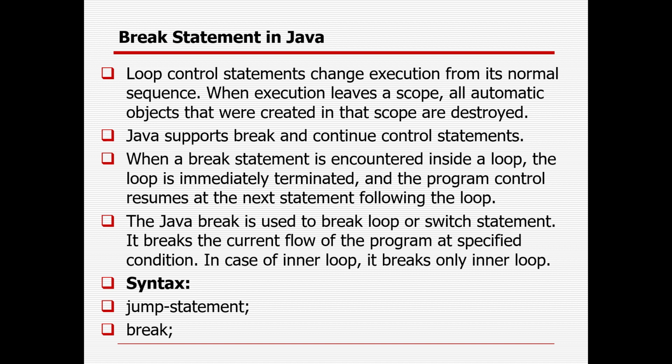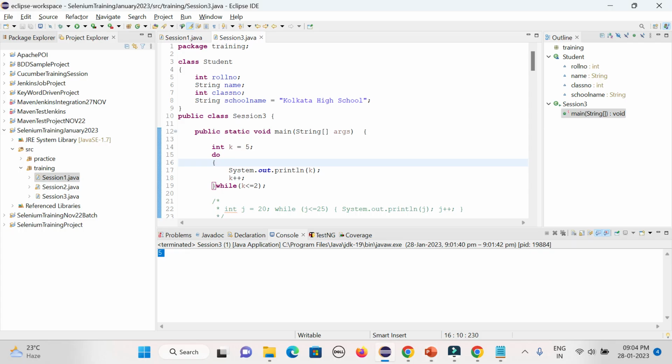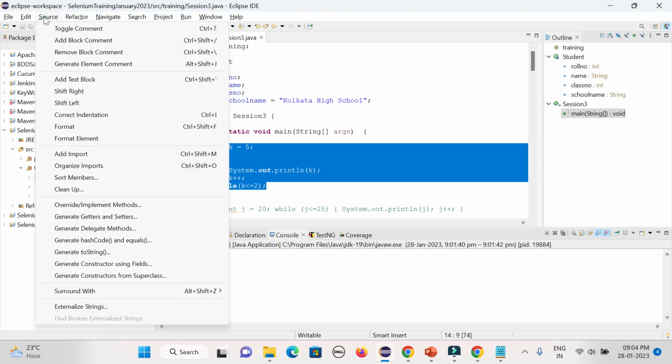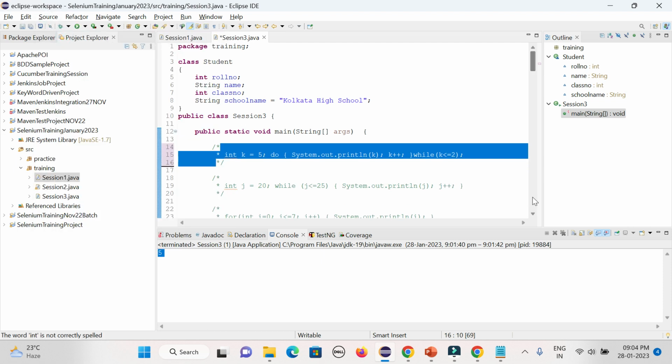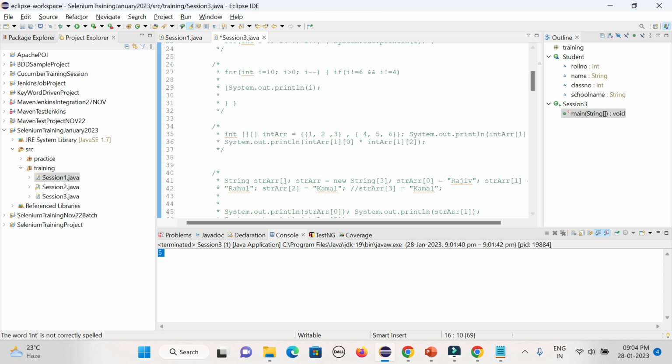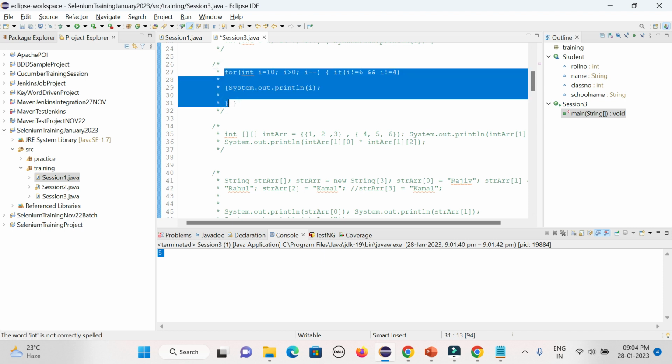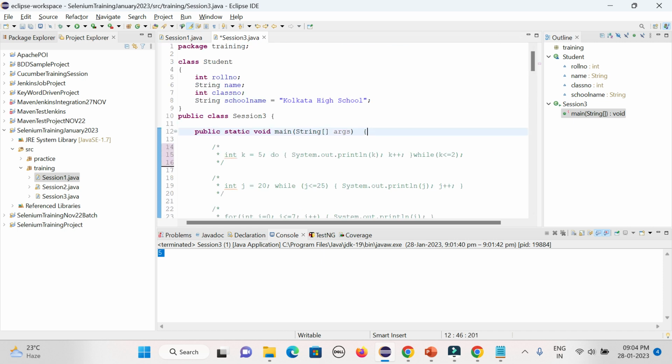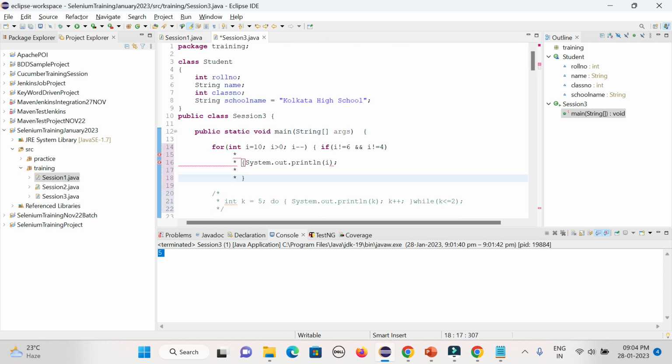So Java break is used to break a loop or switch statement. It breaks the current flow of the program at the specified condition. So I'll create a for loop again.